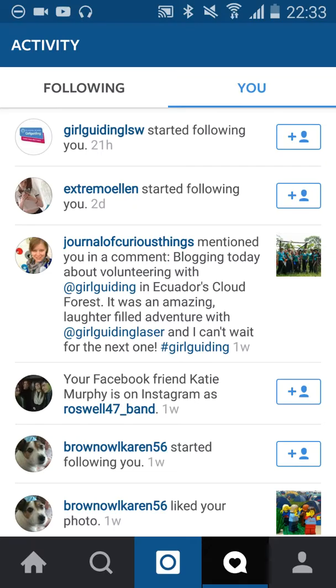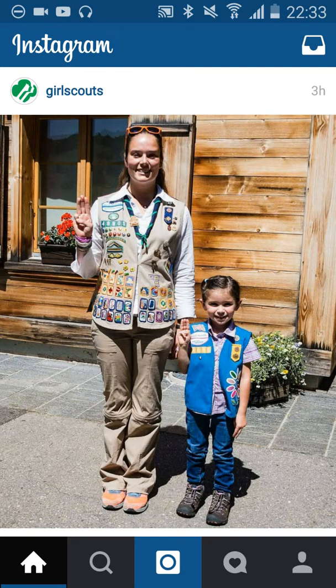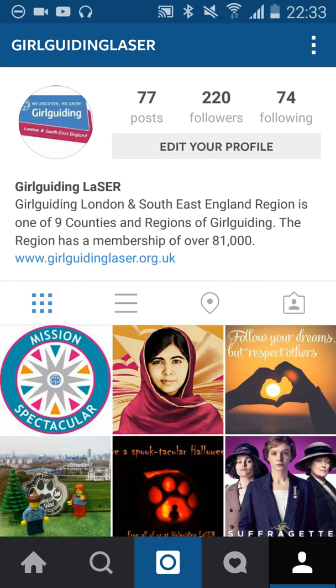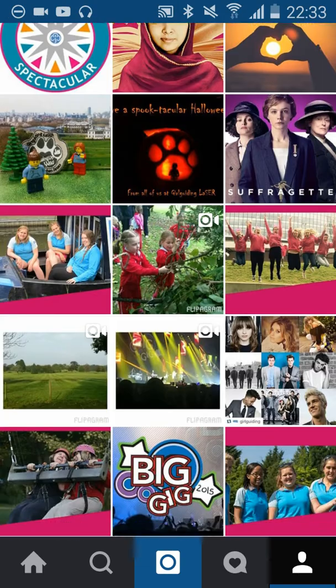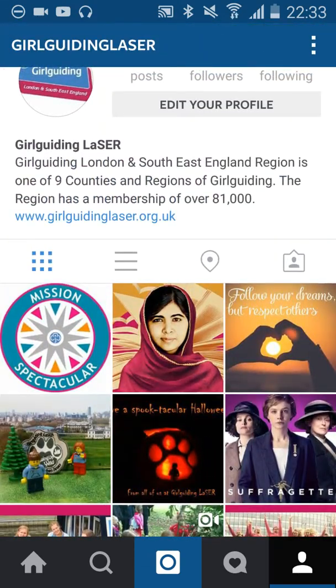Your home page is this little house, and you can see on our home page is a recently posted picture by the Girl Scouts of America. And you can see your own profile page by clicking on this little head and shoulders icon in the bottom right here, and you can see we're logged in as Girl Guiding Laser, and here's the Girl Guiding Laser page.